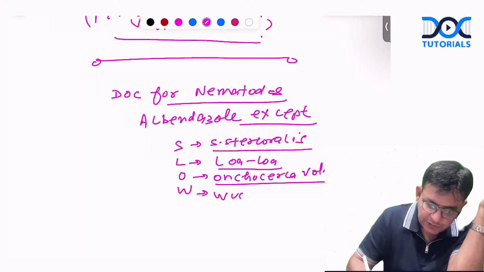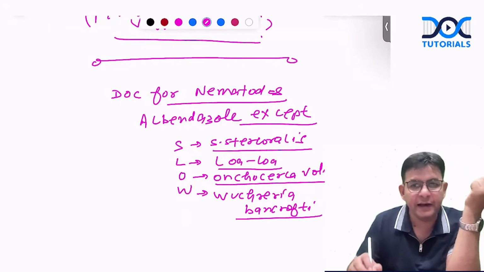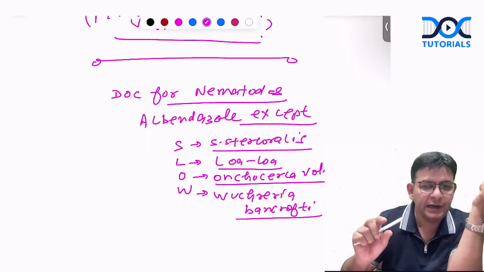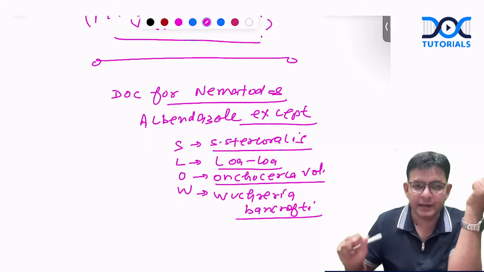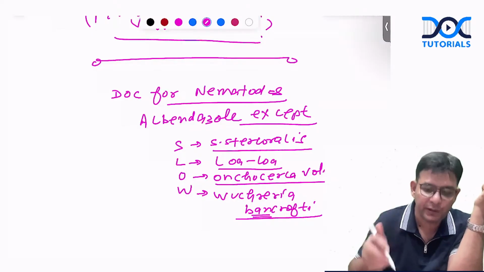W is Wuchereria bancrofti. If you see the microfilaria of this, in the tail tip you will not find any nuclei. Whereas in Brugia malayi, you have terminal two nuclei.